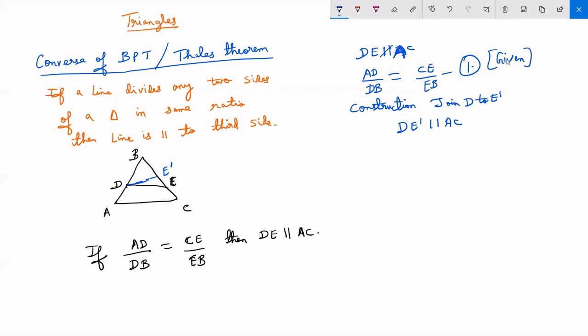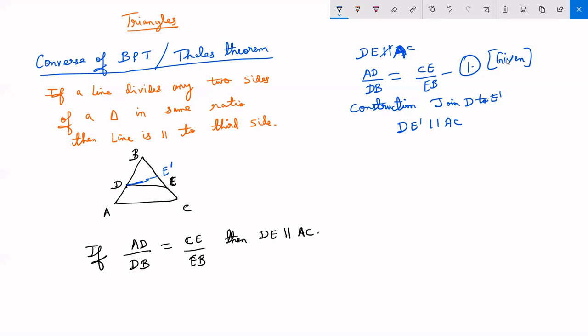Now, according to Thales theorem, which was the previous theorem before this, here we are deriving the converse of Thales theorem. But what does the original Thales theorem tell? If any line is parallel to one side of the triangle, that means DE dash parallel to AC, then it will divide AB and BC in equal ratio.